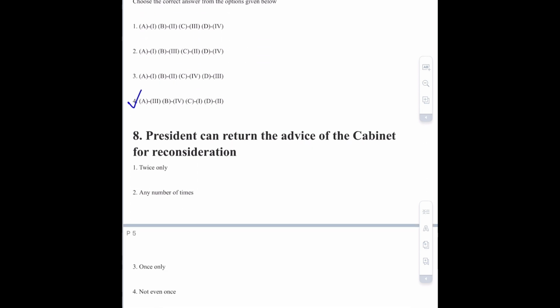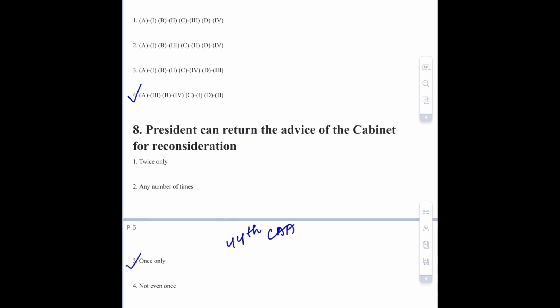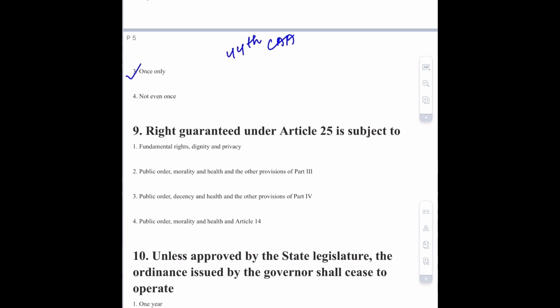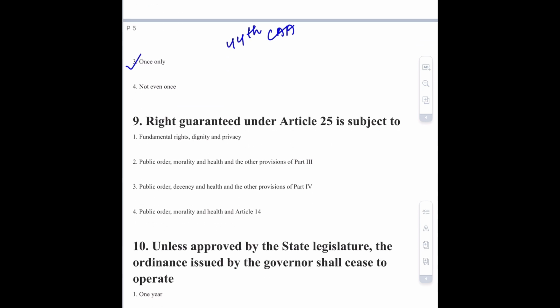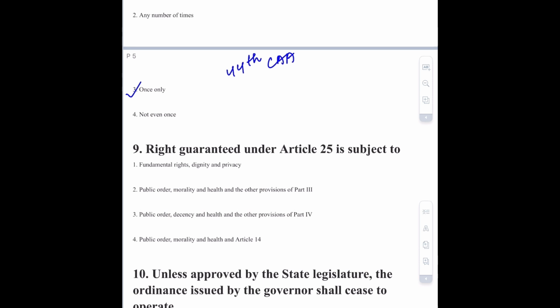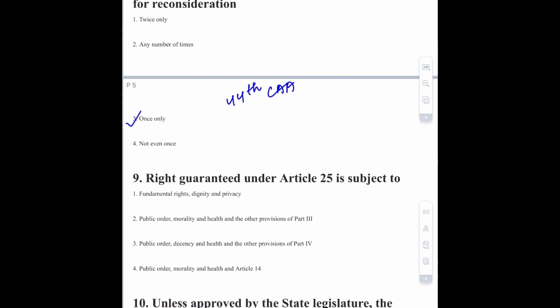Now moving towards question number 8, that is the President can return the advice of cabinet for reconsideration. The correct option of this question is option number 3, that is only once, and this was added by the 44th Constitutional Amendment Act. Now moving towards question number 9, the right guaranteed under Article 25 is subject to, this is basically asking for restrictions of Article 25, and the correct option of this question is option number 2, that is public order, morality and health and the other provisions of Part 3.